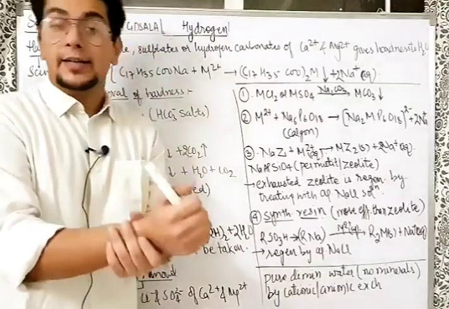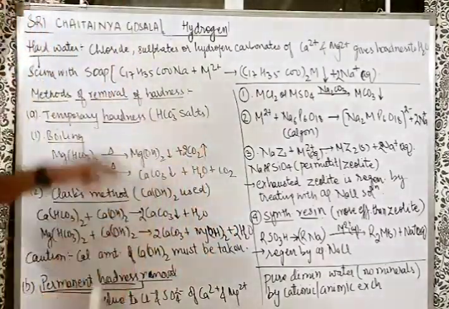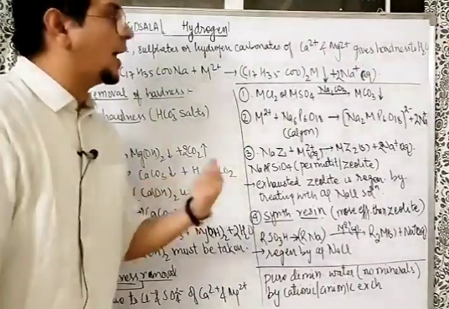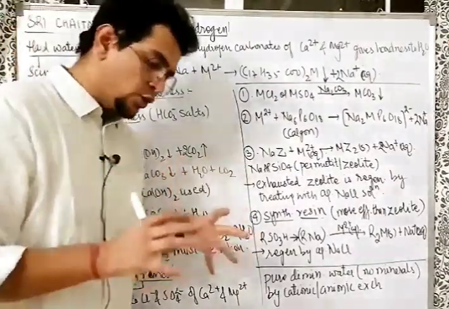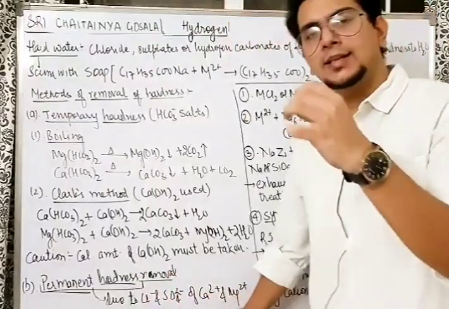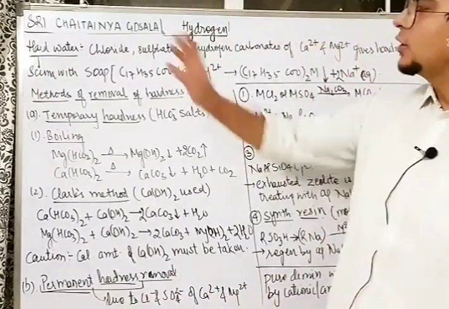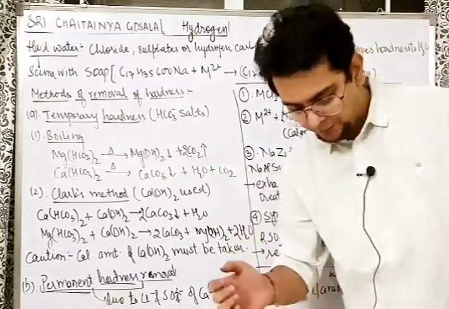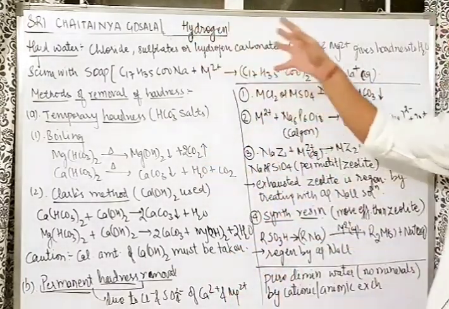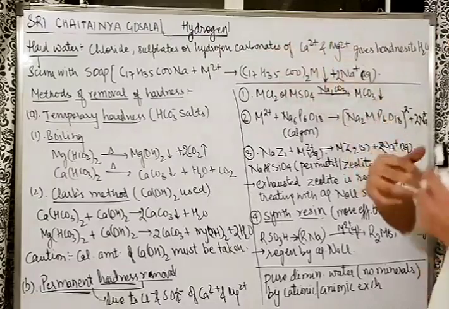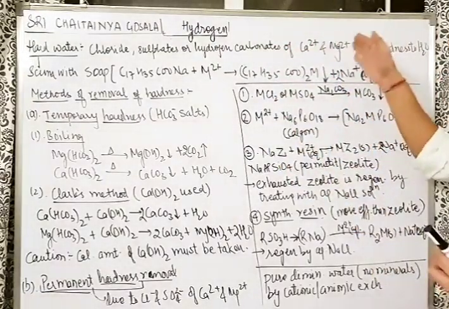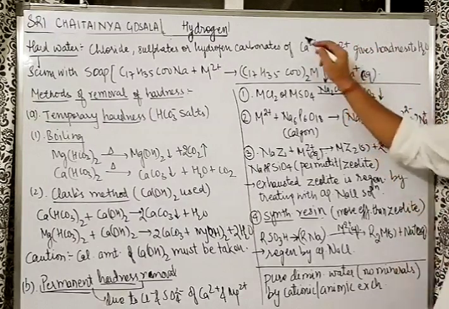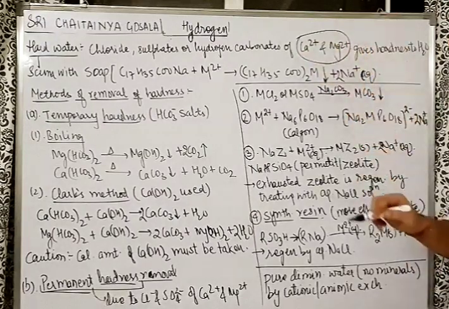So, let us talk about the hardness of water now. The chloride, sulfate and hydrogen carbonates of calcium and magnesium ion give the hardness to water. Before going into what is hardness of water, we have to firstly understand who gives it. So, are the chloride, sulfate, hydrogen carbonates the main villains here? Answer is no. The only thing that these do is that they form soluble salts with calcium and magnesium ion. And these two are the real villains. So, if you want to remove the hardness of water, you have to remove these two from here.